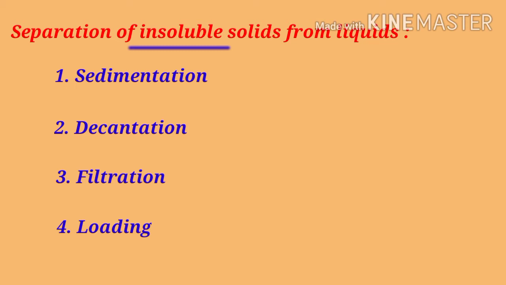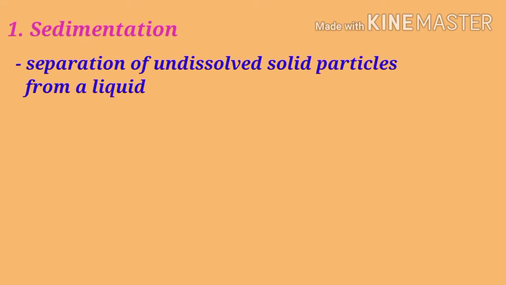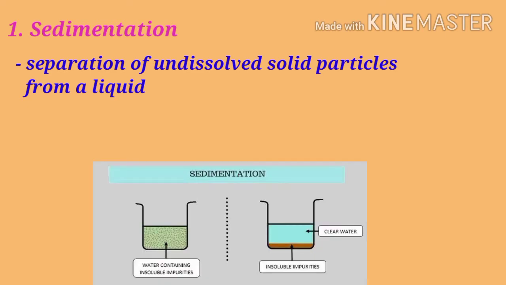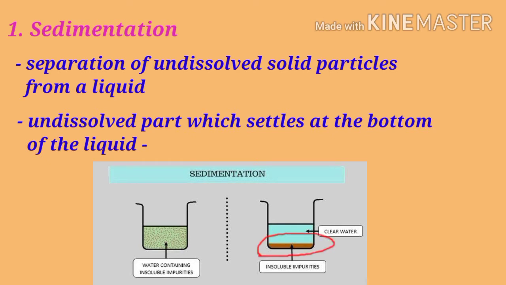First method of separating insoluble solids from liquids is sedimentation. Sedimentation allows the separation of undissolved solid particles from a liquid. Now, add sand in a beaker containing water. We know that sand is heavier than water, and so the sand settles at the bottom of the beaker.